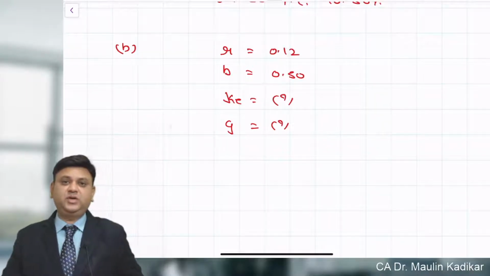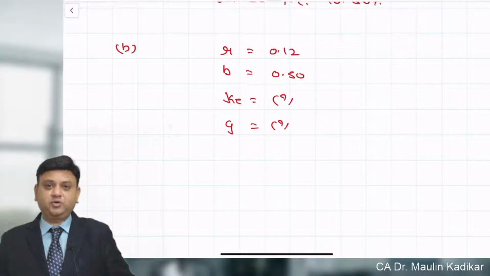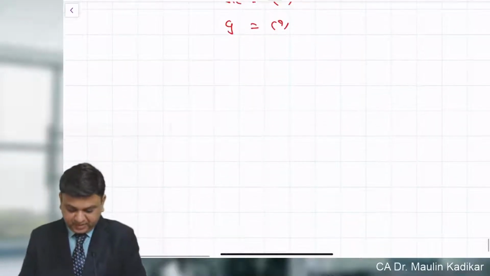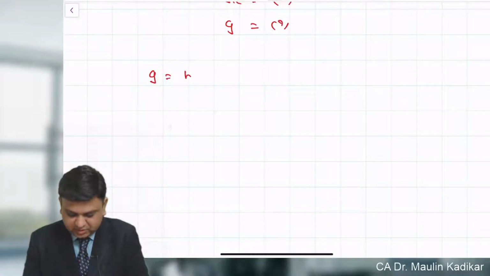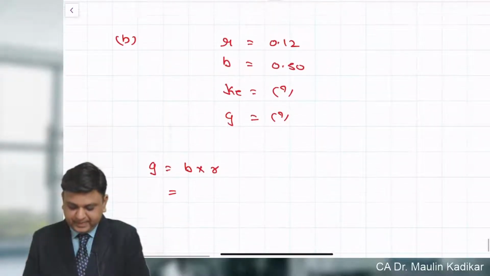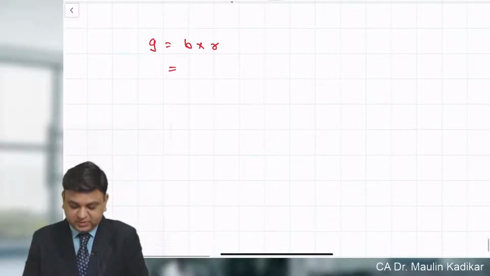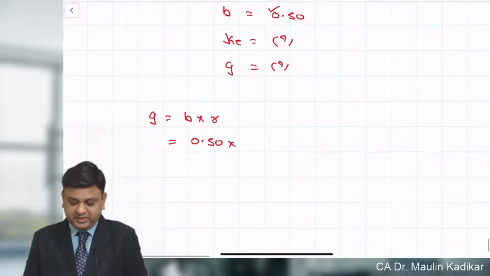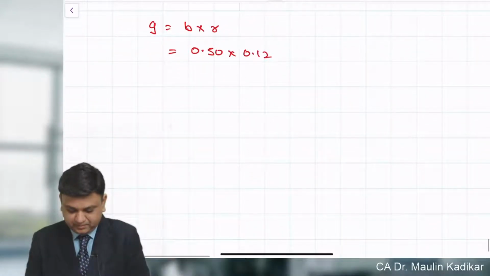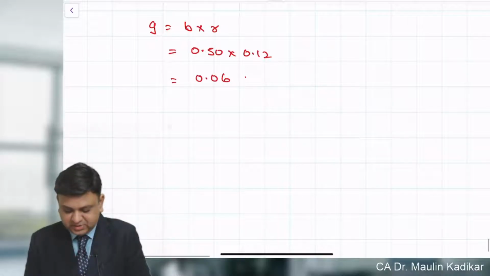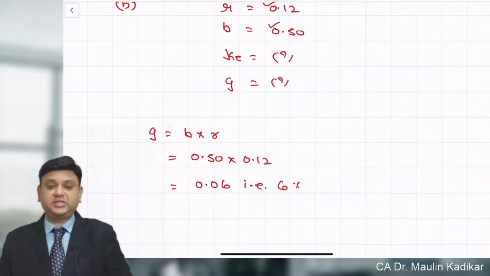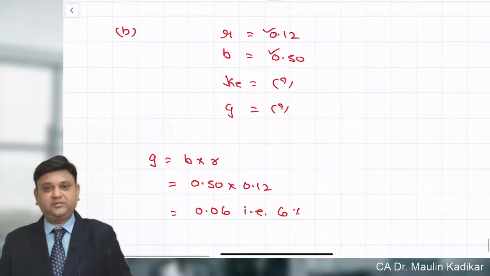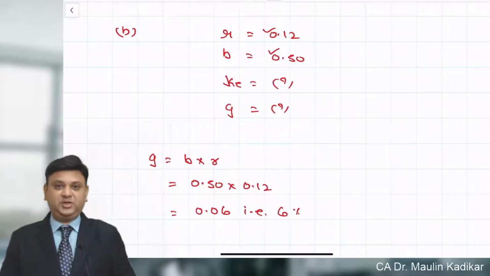Dear students, as we have already studied in respect of the growth rate, it is calculated simply as b into r. So write down the answer. Growth rate is equal to b into r. b stands for retention ratio, which is provided as 0.50, and r stands for the rate of earning, that is 12%. That comes to 0.06, that is 6%. That is the way the growth rate is supposed to be calculated. And then cost of equity. Try to find cost of equity on your own.